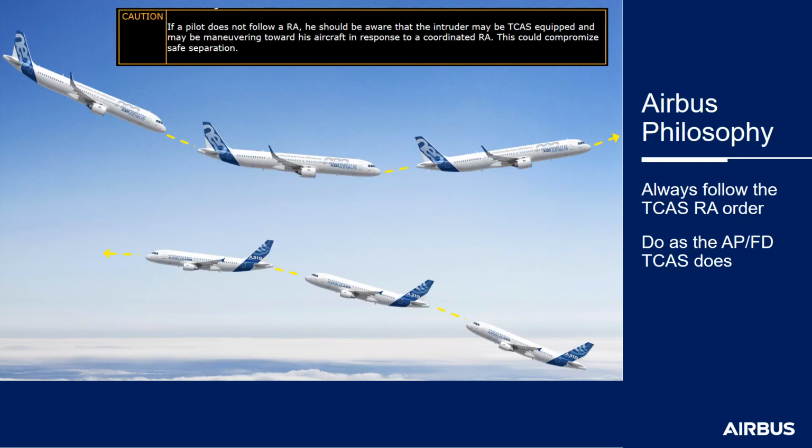When the TARA mode is selected, it is important to notice that the flight crew must always follow a TCAS RA order. The FCTM highlights that the safe separation of airplanes may be affected if the RA order is not followed. This rule remains fully applicable during an emergency descent. The APFD TCAS follows an RA to level off in any case during an emergency descent.